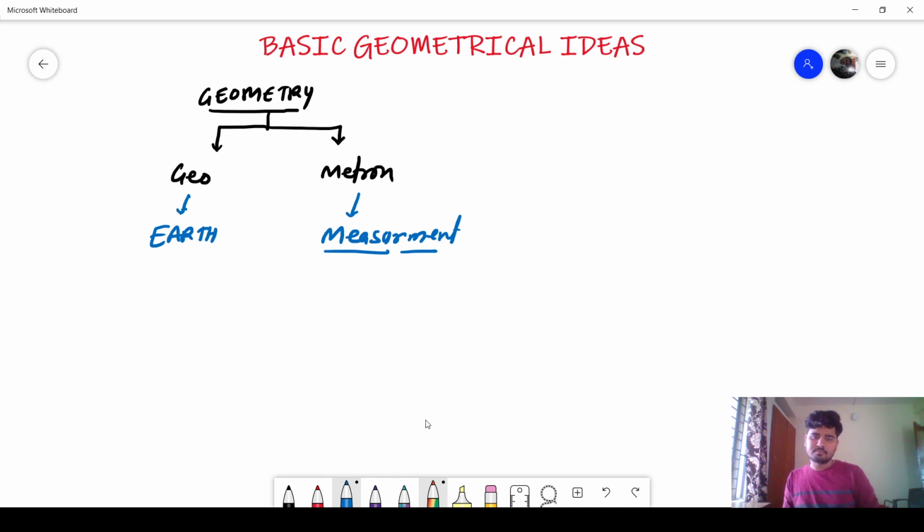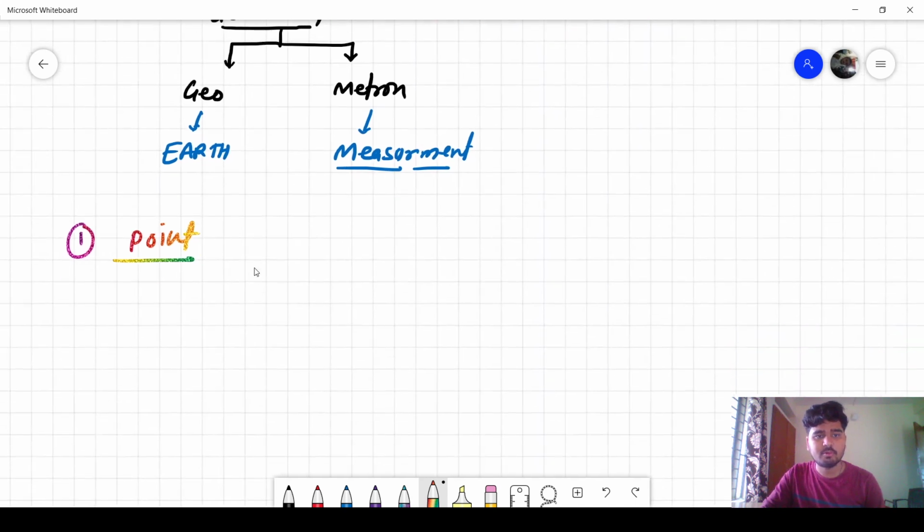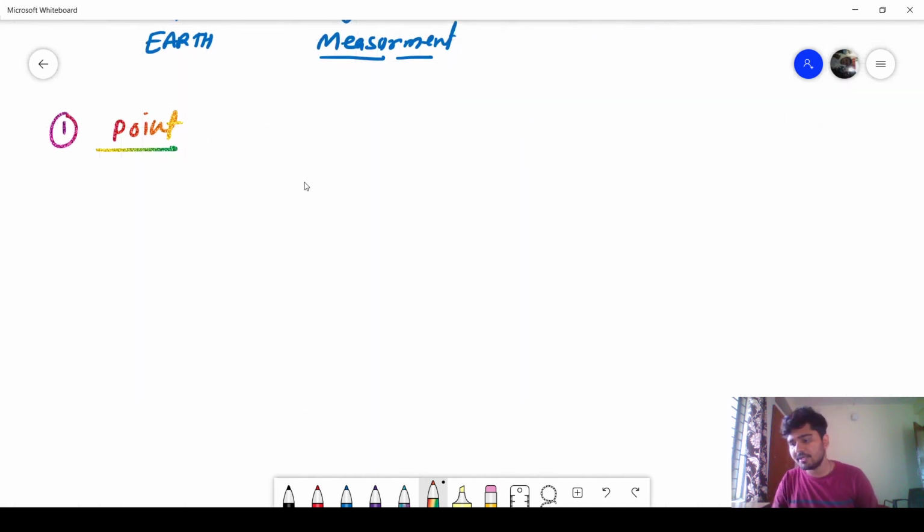Okay, now the first one we will talk about is the point. What is a point? Suppose I have this pencil and I am putting it here. So that dot that is made is called a point. This dot is called a point. So I am writing here: a point.